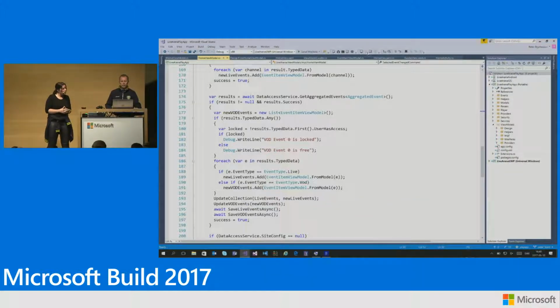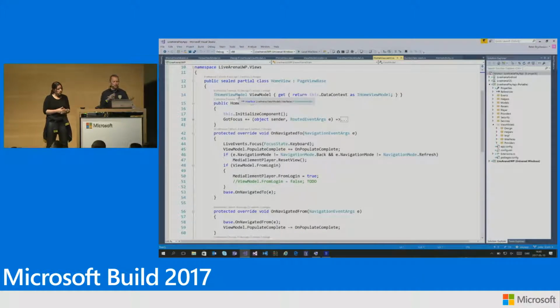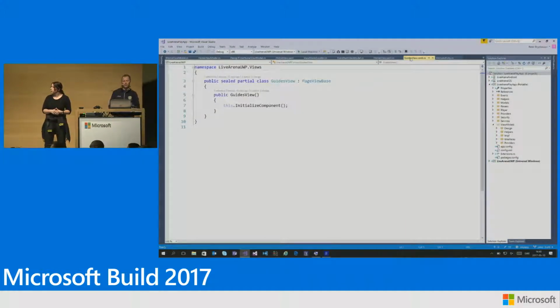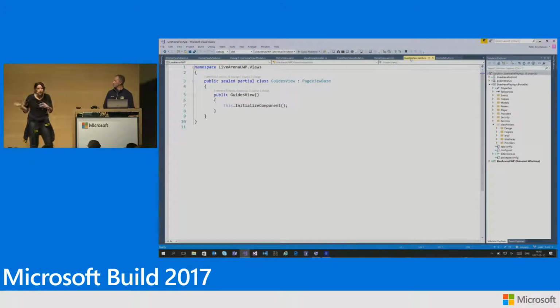Well, we have some code in the code behind. I can show you here. If you look at the code behind here, there's some code related to Xbox and the customization we had to do for the Xbox. But mostly there's not a lot of code. If you look in another code behind, you can see that there is actually no code behind. The reason this has the Xbox code in the actual view is because obviously that is not needed in the Android and iOS head. Exactly, that's why it's only in the UWP one.